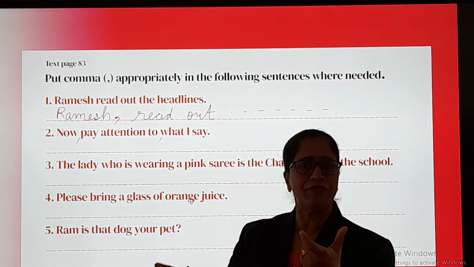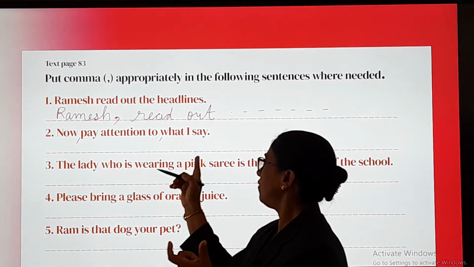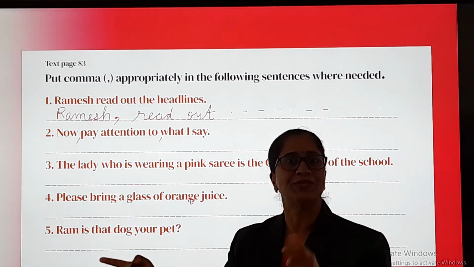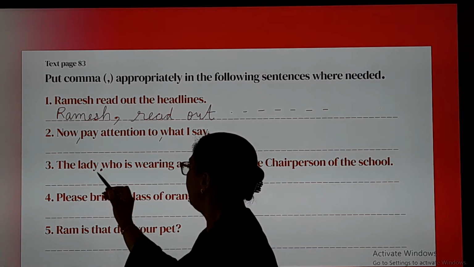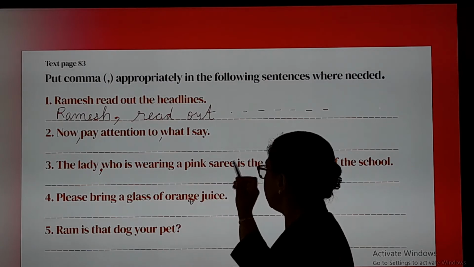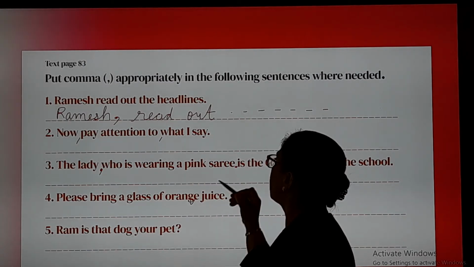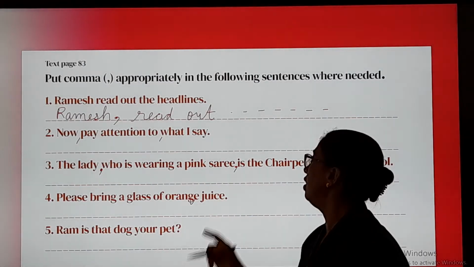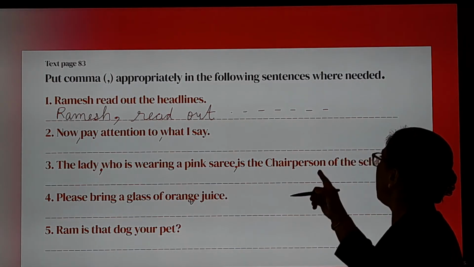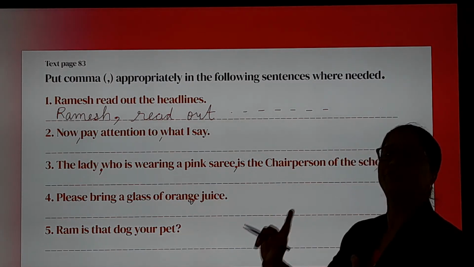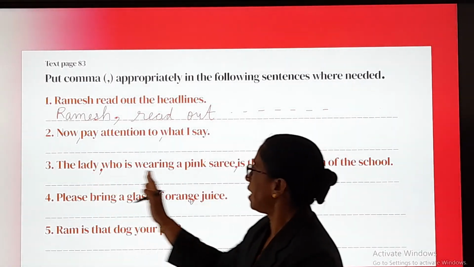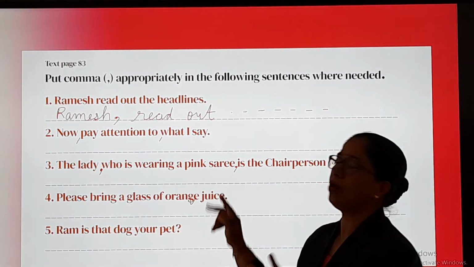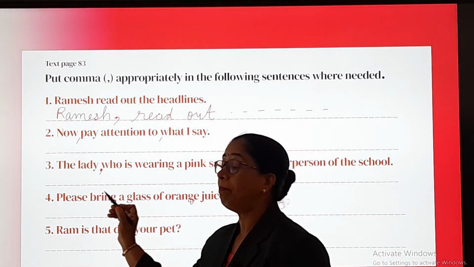Again I am making reference to her. Who is wearing pink sari? So I have to pause 2 times. The lady, I put a comma. Who is wearing a pink sari? वहाँ पर भी मुझे pause करना है, तो वहाँ पर वापस एक comma. Is the chairperson of the school, full stop. Understood? So when it is this type of sentence, twice you have to put a comma.